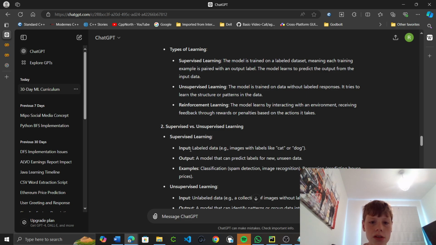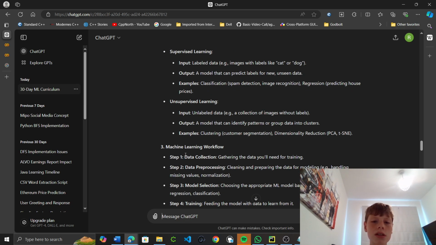So, supervised versus unsupervised learning. Supervised learning: input labeled data, like images with cat or dog as output. The model can predict labels for new and unseen data. Examples: classification, regression. Okay, so unsupervised learning: we have unlabeled data, a collection of images without labels. The output is a model that can identify patterns or group data into clusters. Examples: clustering and dimensionality reduction. Okay, I know what clustering is, but not dimensionality reduction.